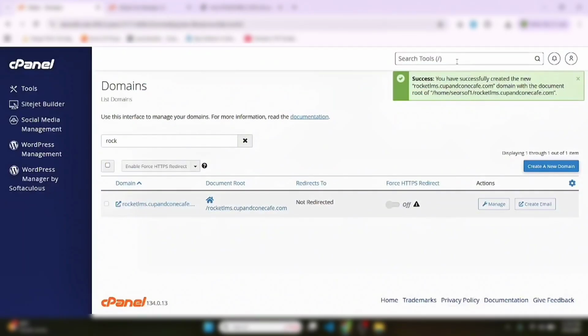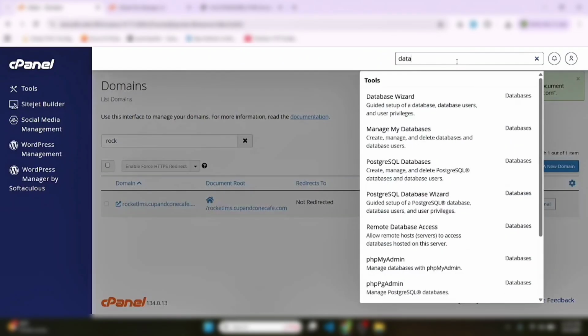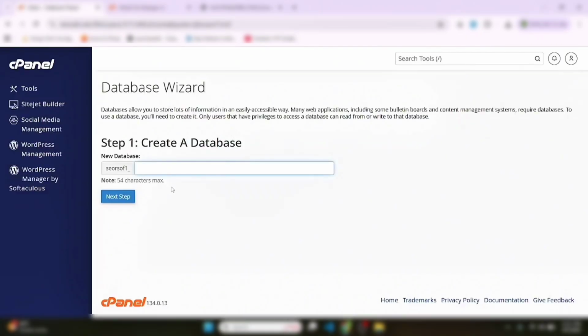Let's create a database. Search for database wizard. Create database Rocket LMS. Click next.